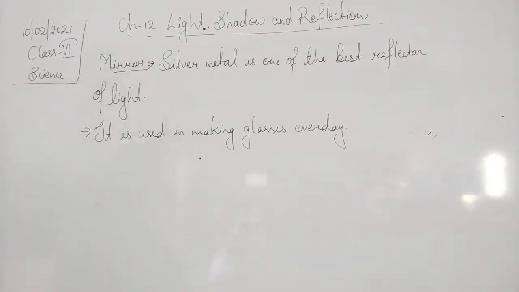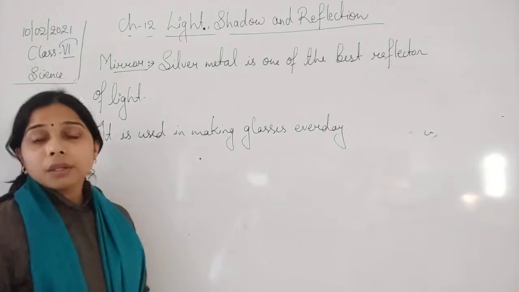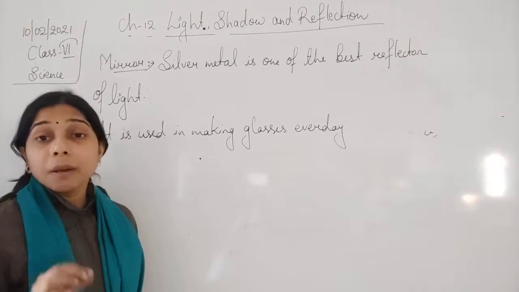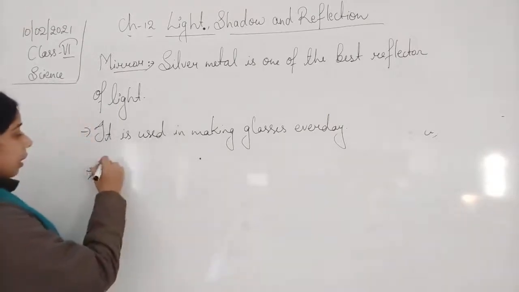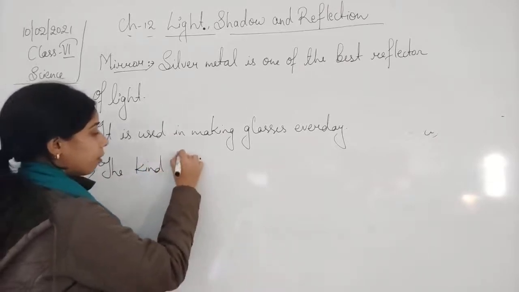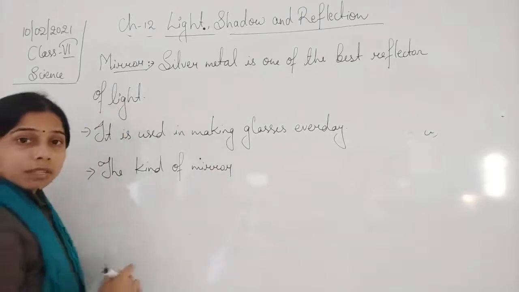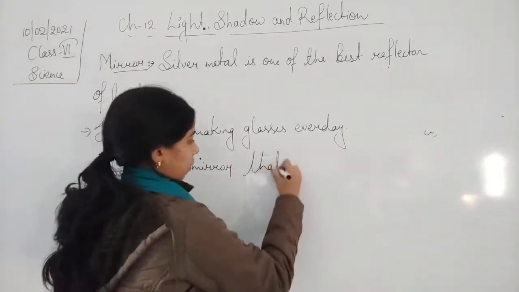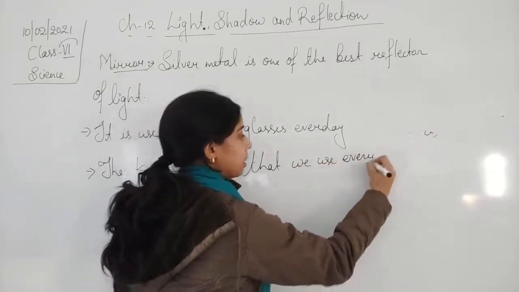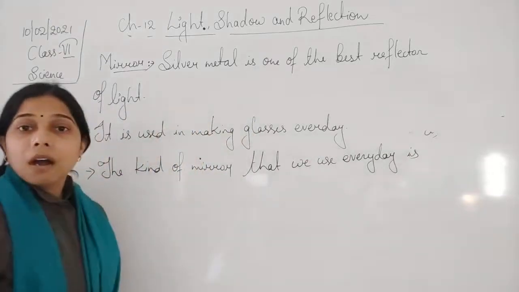Okay. Now, what kind of mirror do we use in our everyday life? The kind of mirror that we use at our home is a plane mirror. So we can say the kind of mirror that we use every day is a plane mirror.